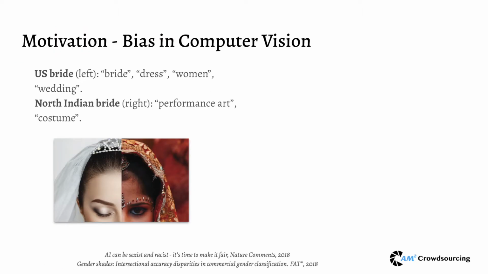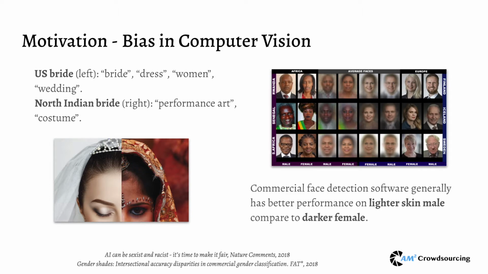Nowadays, computer vision has been applied to various domains, but researchers have found that there exist a number of risks in the current computer vision systems, suggesting that the results of these algorithms can be unfair or untrustworthy. For example, a trained image classifier would classify the left bride photograph as bride, dress, women, or wedding, while classifying the bride photograph on the right as performance art or costume. Also, researchers have discovered that modern commercial face detection software generally has better performance on images of lighter skinned males compared to darker skinned females.